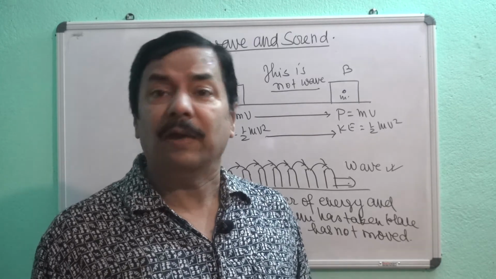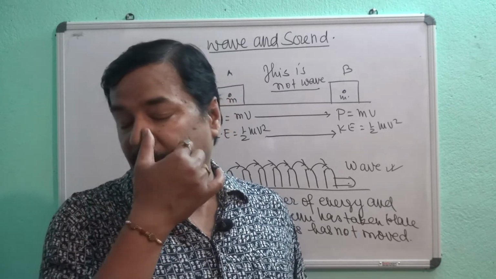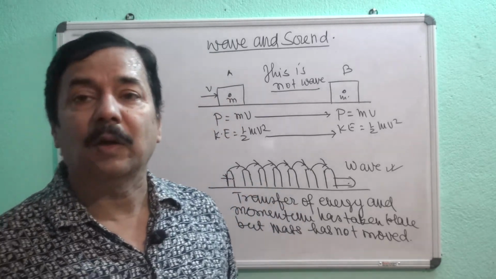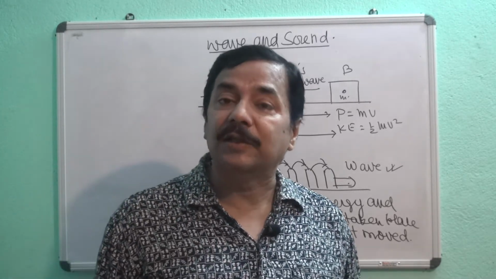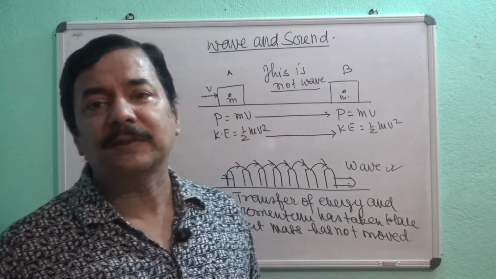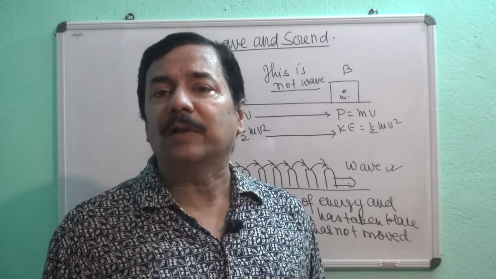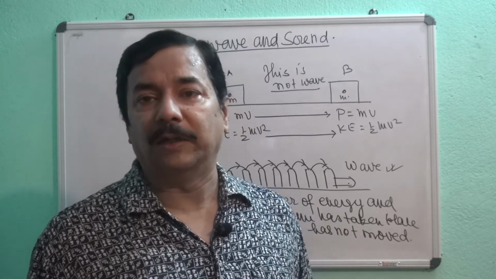What is wave? So wave is a disturbance. Sometimes it can be pressure, sometimes it can be displacement, sometimes it can be density. So wave is a disturbance. That disturbance goes from one part to the other part without actual transfer of mass or medium.